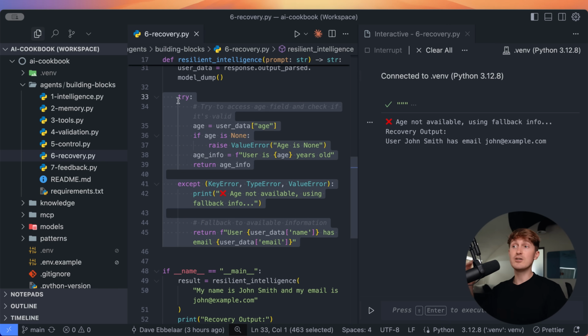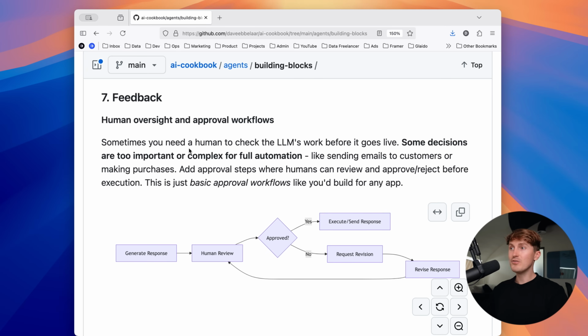This is infinitely complex when it comes to doing this properly within your own applications, because every try except block will be completely unique to what problem you're trying to solve and what errors may or may not pop up. And then the final building block is what we call feedback. So human oversight and approval of workflows, because some processes are just too tricky right now to be fully handled by your AI agents. Sometimes you just want a human in the loop to check an LLM's work before it goes live or is sent to someone.